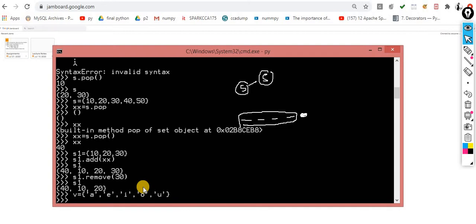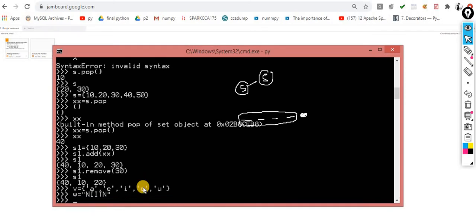Last time we did this program as well, so this time I am using this concept with the help of a set. Now things become very easy. Let's suppose this is my word, and I want to find out the unique items. Here the word is Nitin, and the unique vowel is only one, that is I.